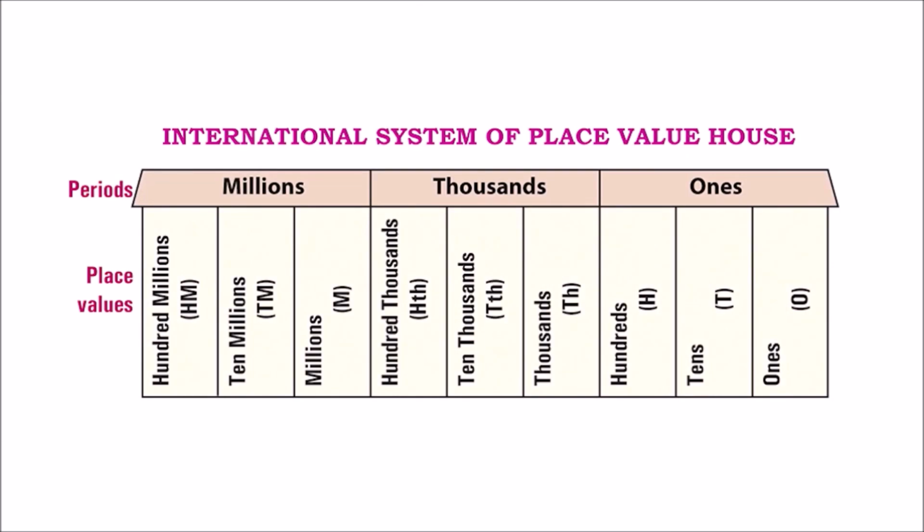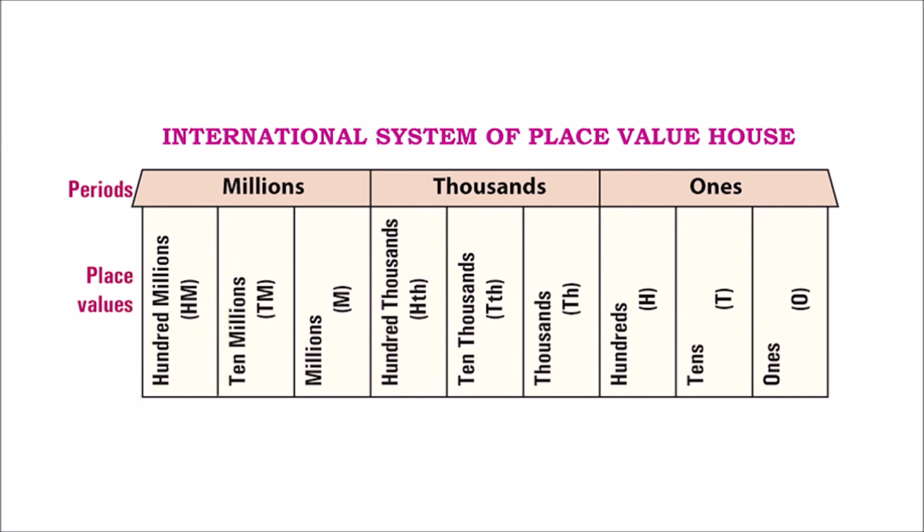Let's look at the international system place value house. This is how it looks. Can you see the difference? We have ones, tens, hundreds, thousands, 10,000s, and then we have the 100,000s, millions, 10 millions and 100 millions.